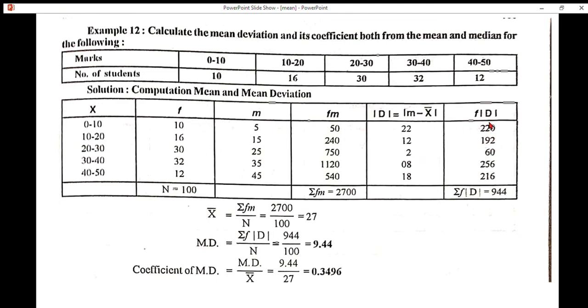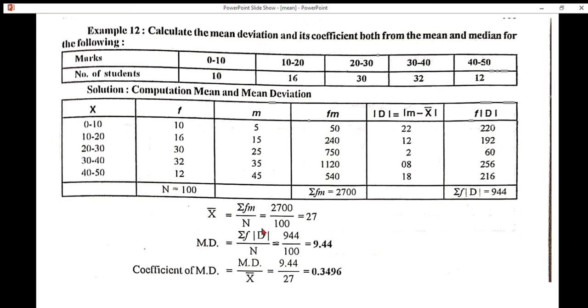How to get this column? F modulus d. Multiply f with modulus d. That is, individual frequency 10 into individual modulus d 22, we get 220. 16 into 12, we get 192. Summation of all these values, we get summation f modulus d, that is 944.